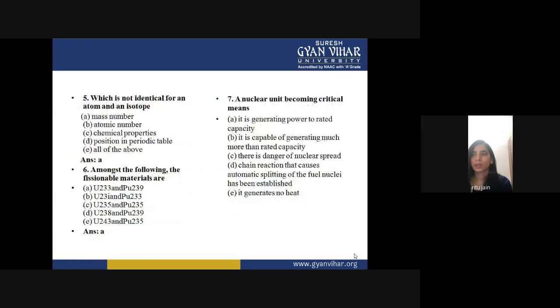Now we come to another question. Which is not identical for an atom and an isotope? The options are mass number, atomic number, chemical properties, position in the periodic table, and all of the above. So the mass number is not identical for an atom and an isotope.